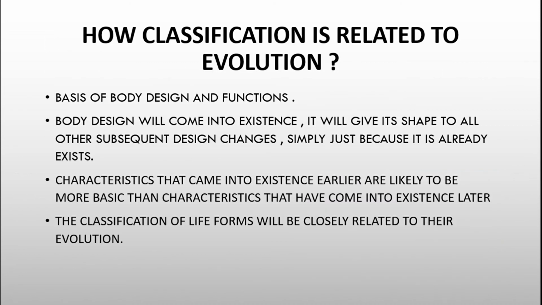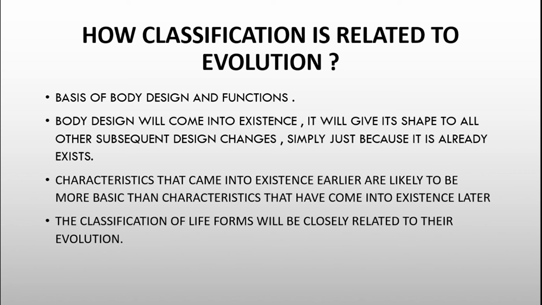Next, how is classification related to evolution? Now, what is classification? Organizing living organisms into groups according to a certain set of characteristics. So we can classify those organisms, and it would be very easy to understand.